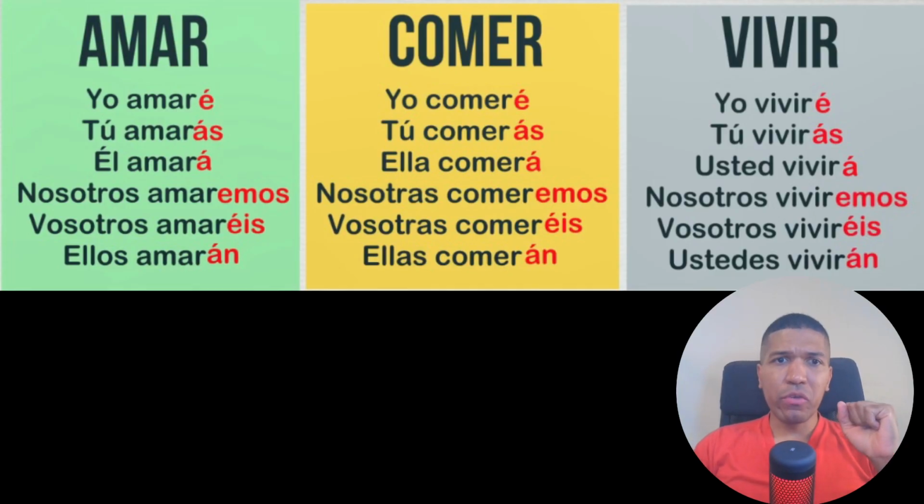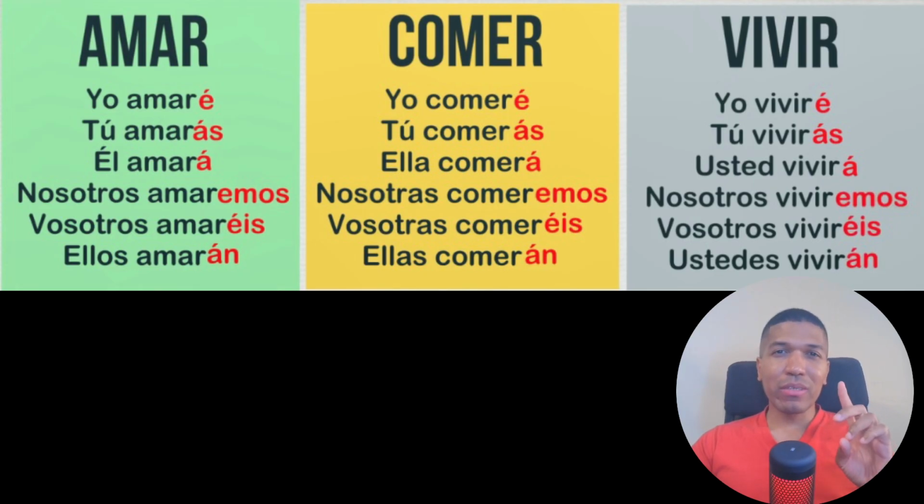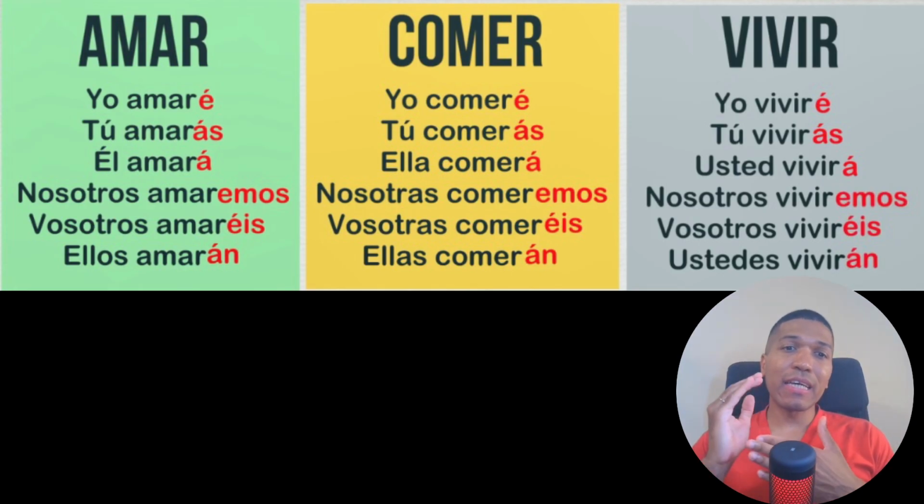So guys, here we have the future in Spanish. In Spanish, it's not so hard to make future sentences or to speak in the future. For example, we have three groups like in present and past: verbs ending in ar, verbs ending in er and ir. The verb amar, we need to add é, ás, á, emos, éis, án, because it is the first group. And if you notice something, we don't delete the ending ar like in present and past. Here we only add something. We don't need to delete ar, er, ir. We just need to add é, ás, á, emos.